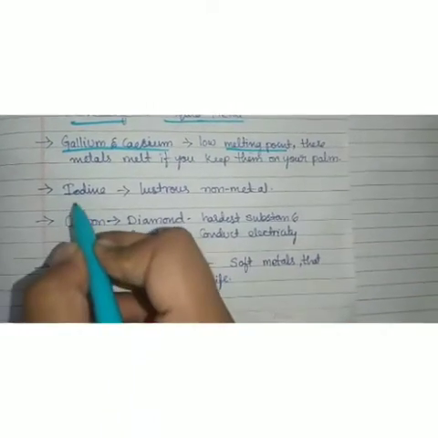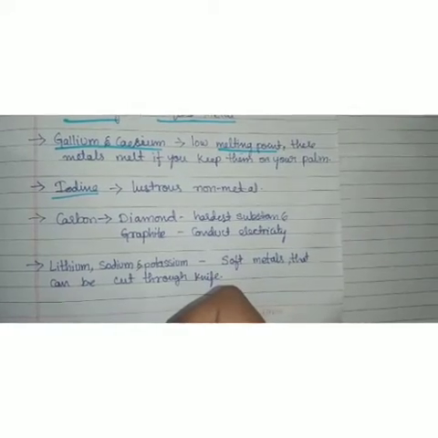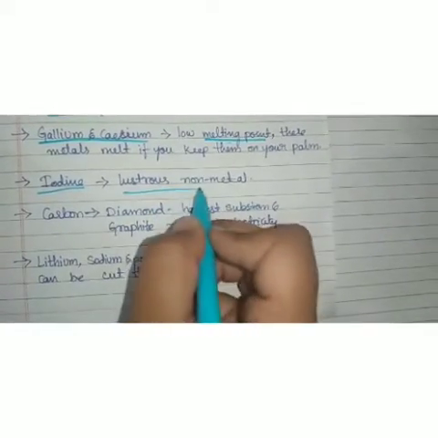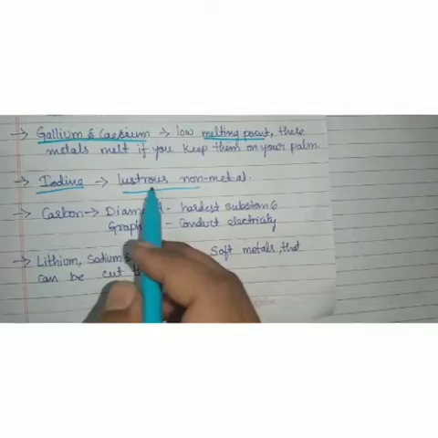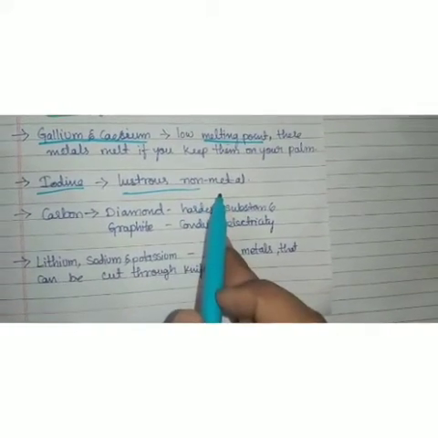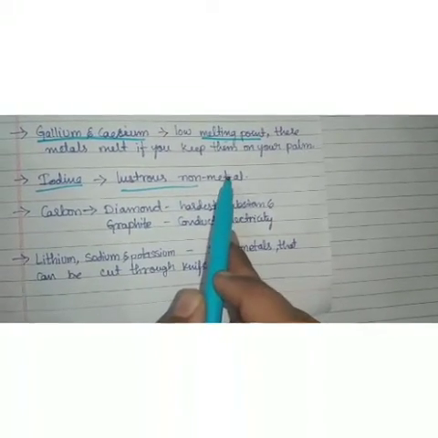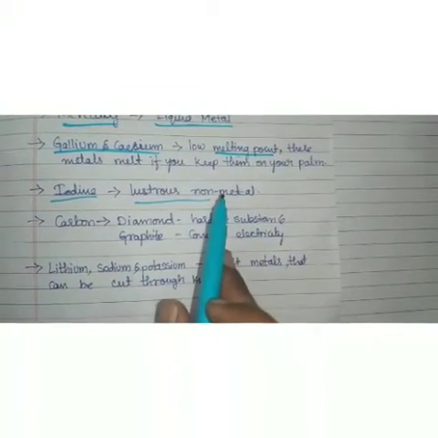And also we know that iodine, it is a non-metal, but it has a shiny surface. A shiny surface is a property of metals. Non-metals do not have a lustrous surface, right? But this iodine has a lustrous surface. This is also one of the exceptional cases.